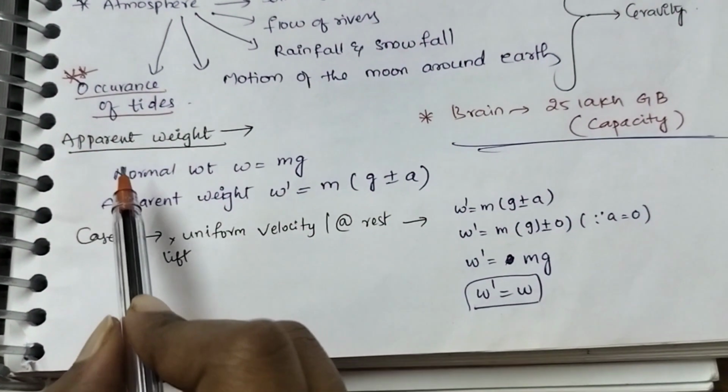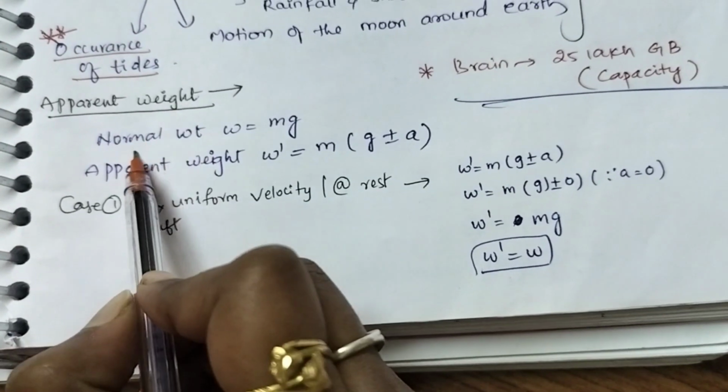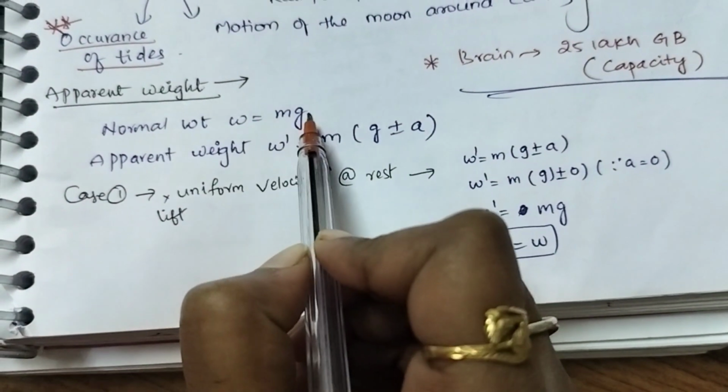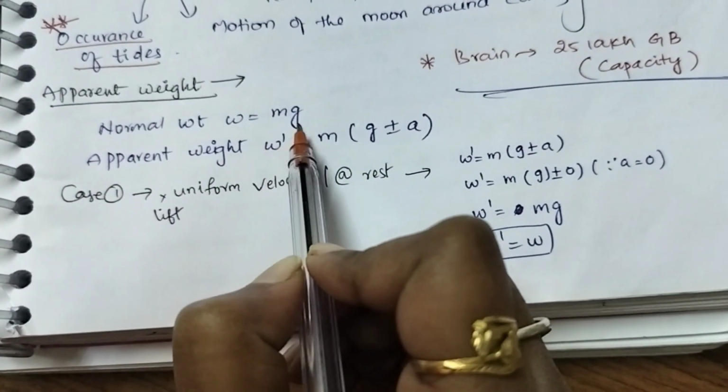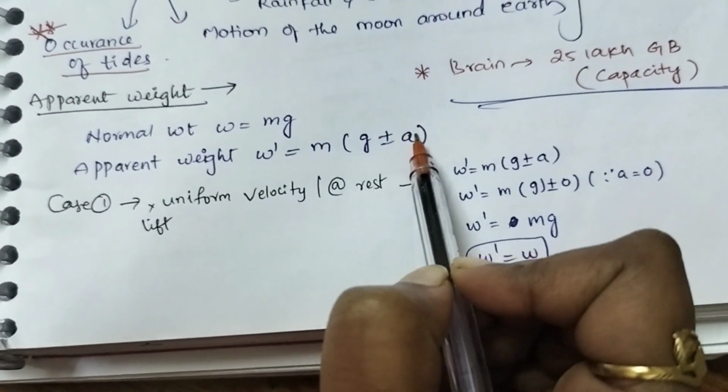Apparent weight, this is very important. Normal weight W is equal to mg, we know this. Apparent weight W dash is equal to m into g plus or minus a. What is a here?